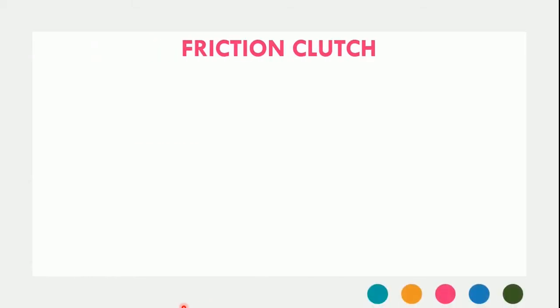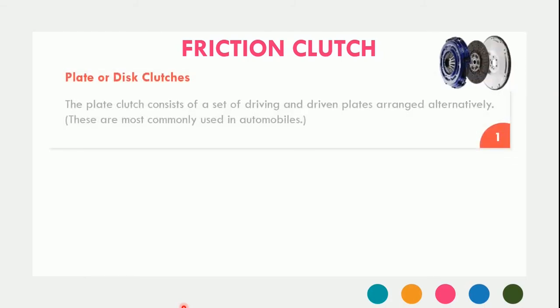At first you have the plate clutch. The plate clutch, which is also called the disc clutch, consists of a set of driving and driven plates. They are arranged alternately, one after another. If you have such a set of driving and driven plates in the form of circular discs, then according to its construction, it is simply called a plate or disc clutch. You find its application in your automobile.